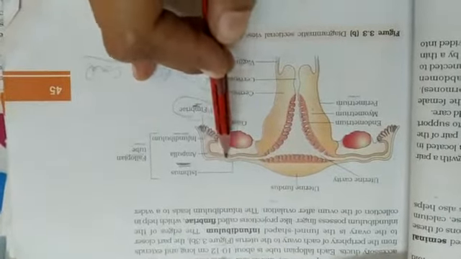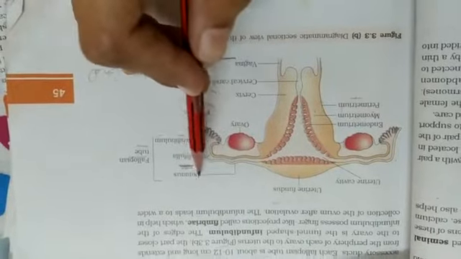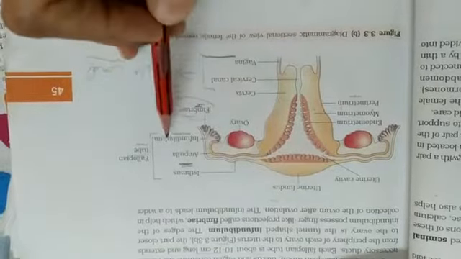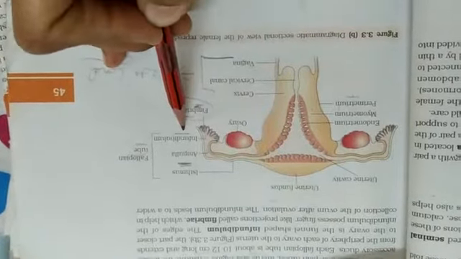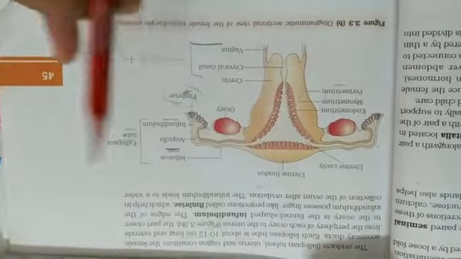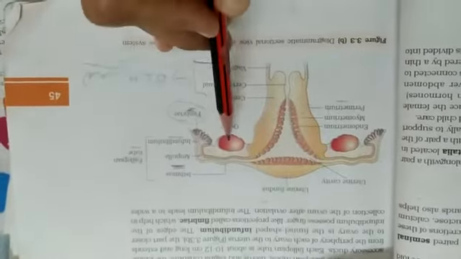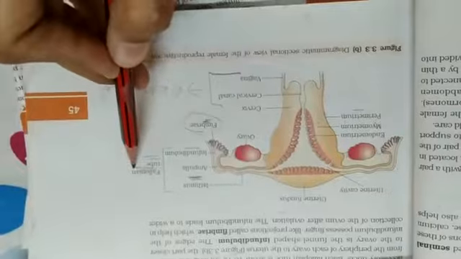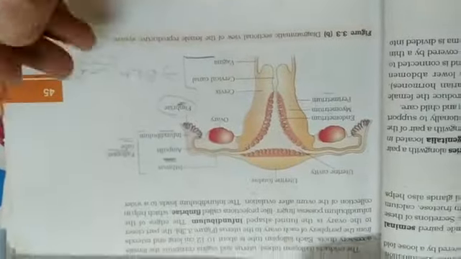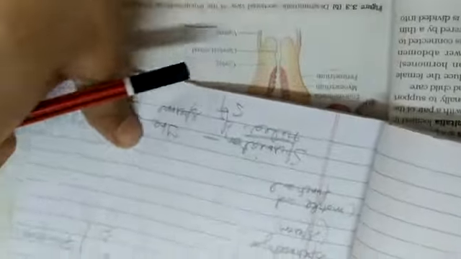Many times in the board exam, it is asked that the parts are marked as A, B, and C, and you have to write where is the isthmus, where is the ampulla, and where is the infundibulum. This is the most important question. Okay. Now this is about the ovary and the fallopian tube. Now next we read about the uterus.